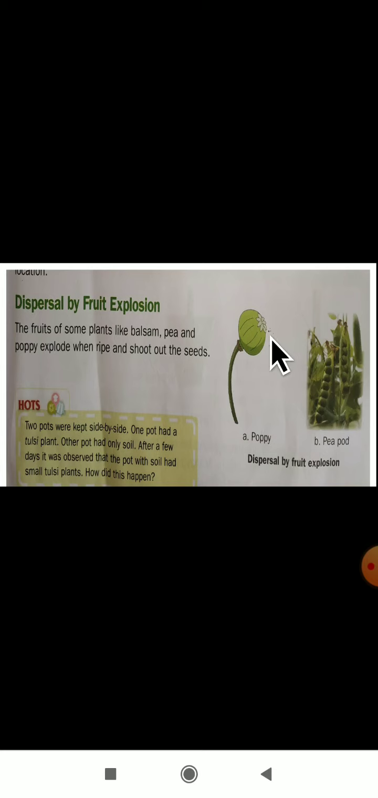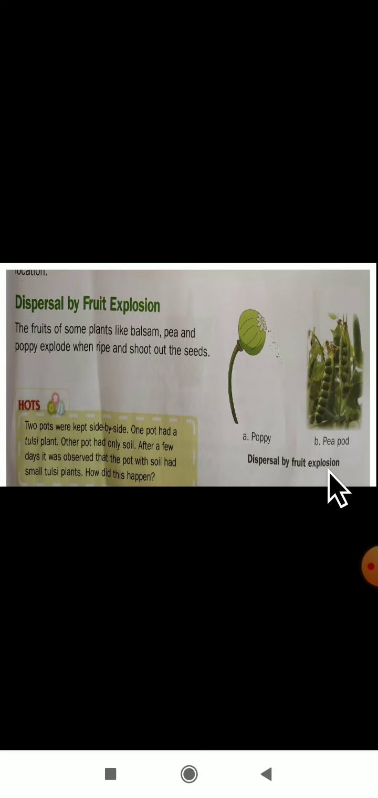Like this you can observe in a picture. Yes, this poppy has completely ripened, so it is exploding the seeds here. Even the pea pod also. Yes, pea pod, you have observed this one. Inside that, peas will be there, and outside, the outer covering will be there. When it completely ripens, it will just explode and the seeds will come out of that. These are the poppy, pea and one more, balsam. These are the examples for dispersal by fruit explosion.